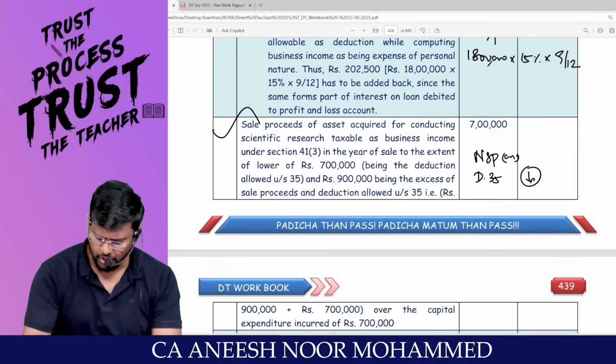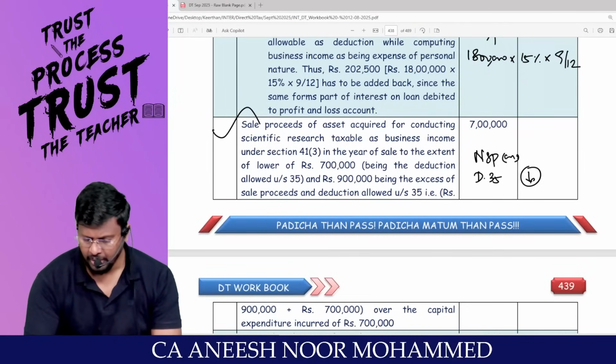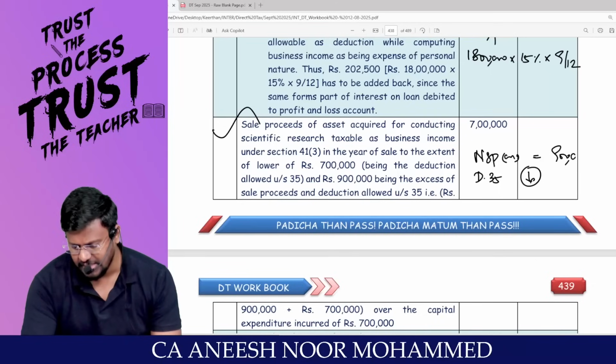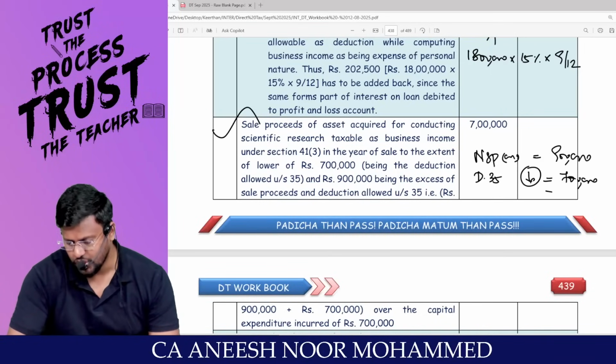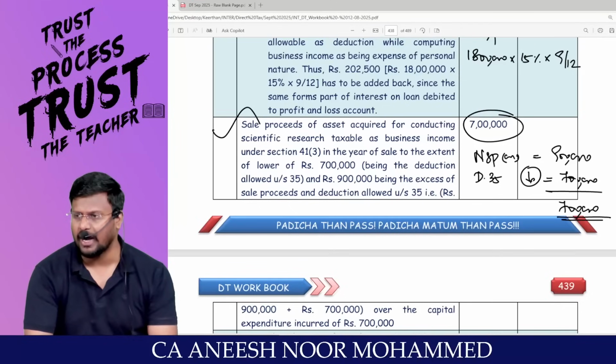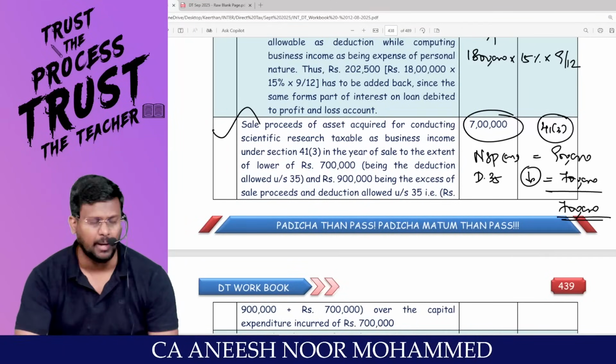Tell me, my dear lovable students, how much is the net selling price? You sold for 9 lakhs, so the net selling price is 9 lakh. What is the deduction you claimed under section 35? 7 lakhs. Whichever is lower, the 7 lakh should be taxable under the head PGBP as per section 41 subsection 3. Am I right?